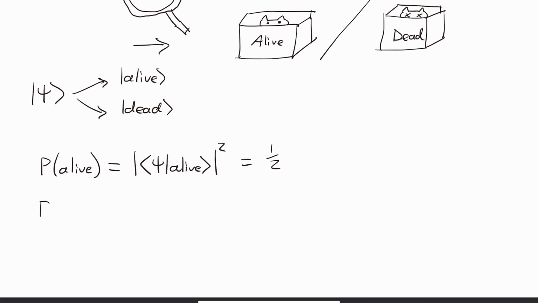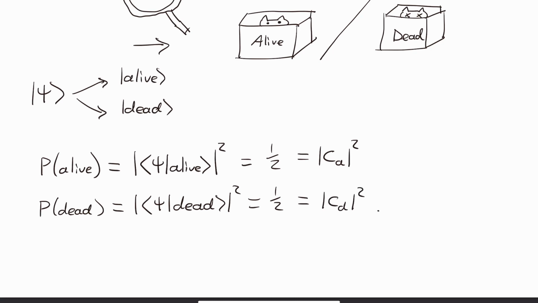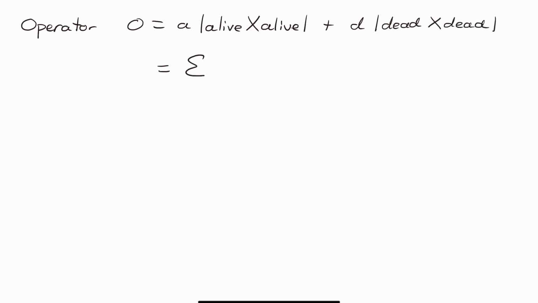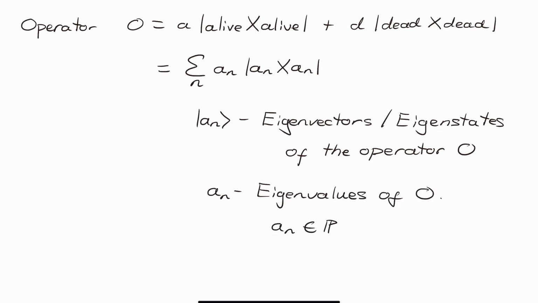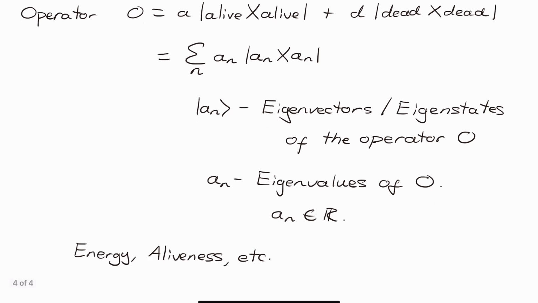The act of measurement on this simple system can be described by first considering the Hermitian operator O, written like this for our cat, or more generally as a sum, where the vectors, the Dirac notation kets, are the eigenvectors of the operator. This operator represents an observable quantity, and the operator being Hermitian simply means that the eigenvalues, the an, are real and correspond to the thing being measured. For example, this could be the energy of an associated state, or the aliveness of a cat.